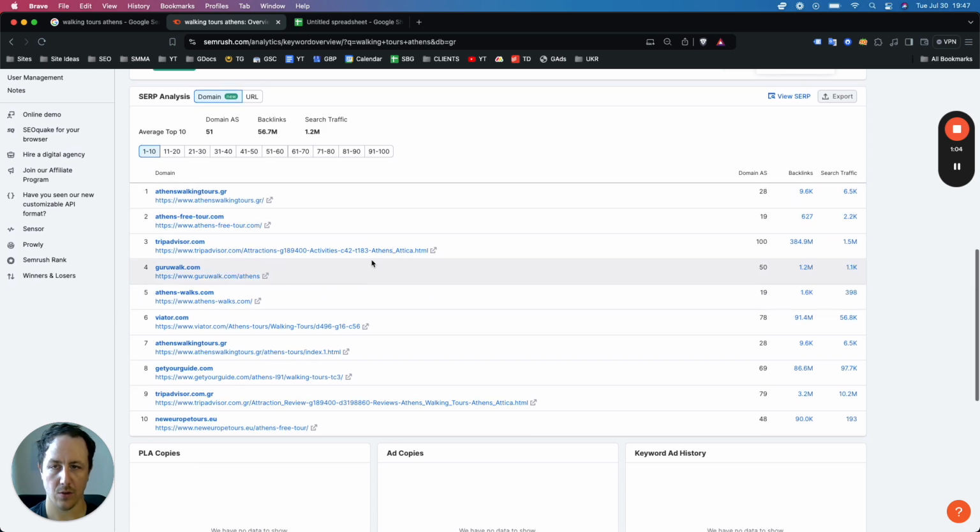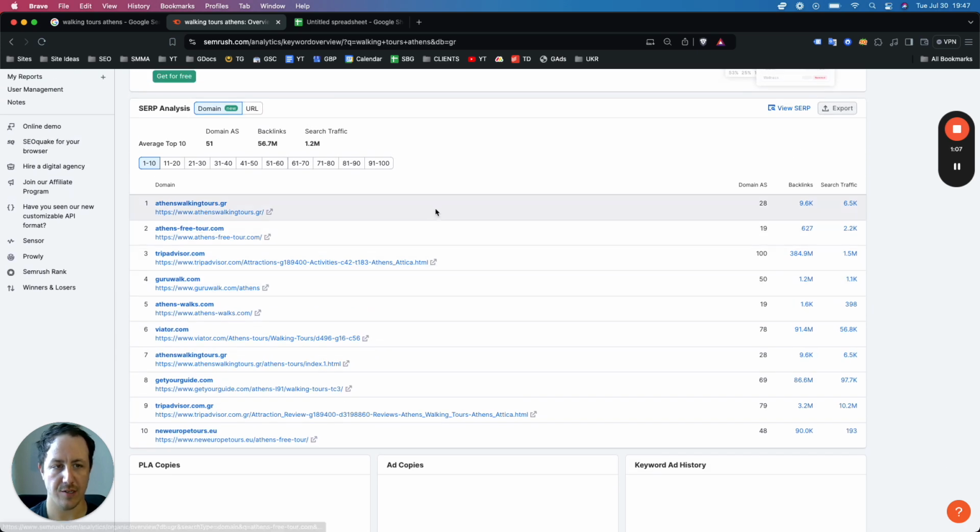Now we're looking at all the URLs, and the whole strategy here is to see the links that are pointing to these websites and make a solid effort to replicate these links for ourselves. Now, for the travel niche, this is going to be quite difficult because a lot of these are established sites. It is going to be expensive if you do want to outrank a lot of these businesses and show up on the first page of Google. That's why I recommend running ads, and you can check out some of my other videos for that.